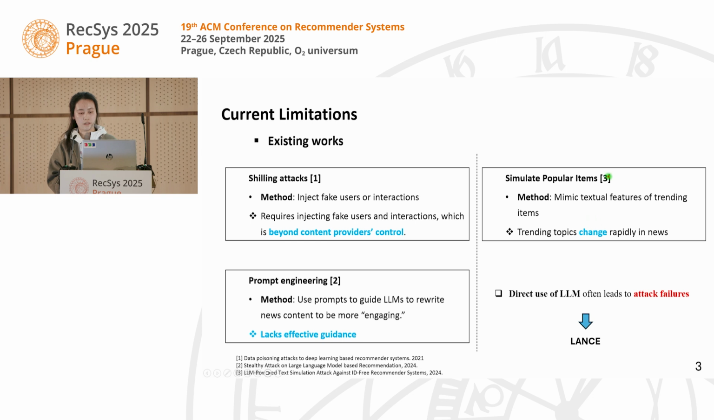And the third group is to simulate popular items, for example, mimic the textual features of trending items. However, in the news recommender scenario, the trending topics change rapidly, which means it would still fail in such an attack. This means we need to develop a structure to conduct such attacks to evaluate the news recommender system's robustness.